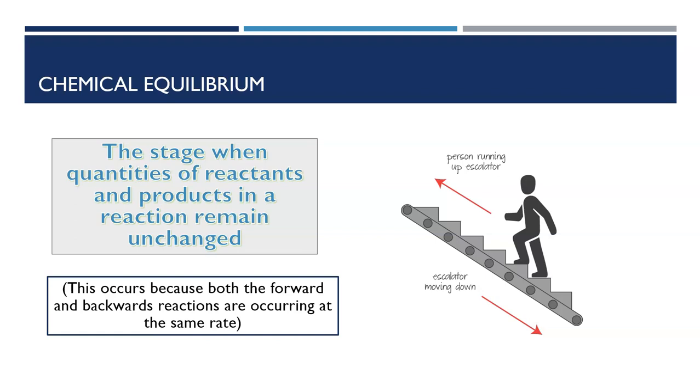Essentially, what's happening when we reach equilibrium is we reach the stage where the quantities of reactants and products remain unchanged. The analogy that's best for this is if you have someone who is moving up an escalator and they match their pace exactly with the escalator, they will appear to stay in place to any observer, even though they are still moving. So if our person on the escalator was to stop putting in effort to try and keep moving up, then they would just end up being carried down.